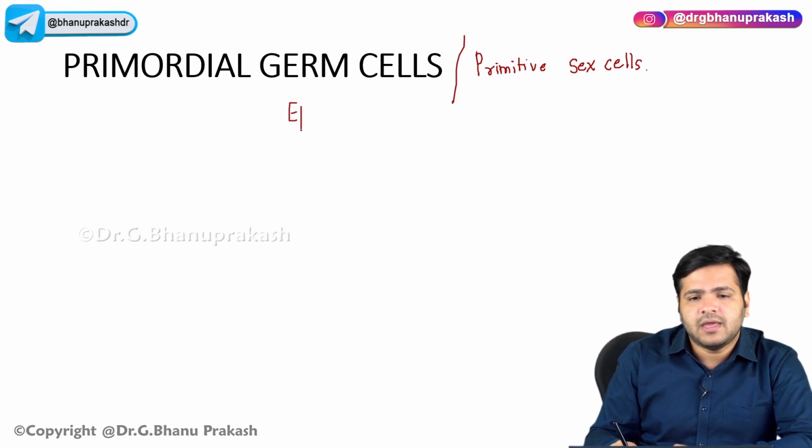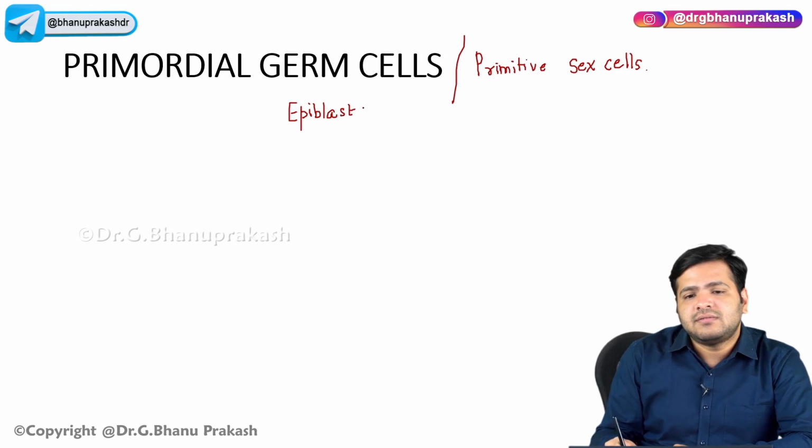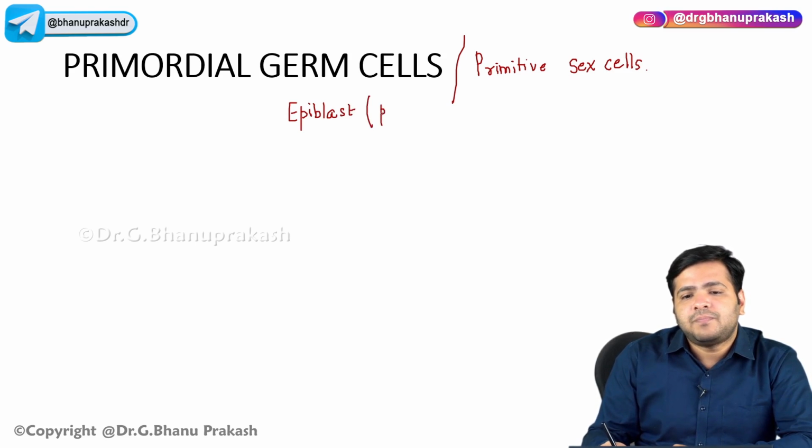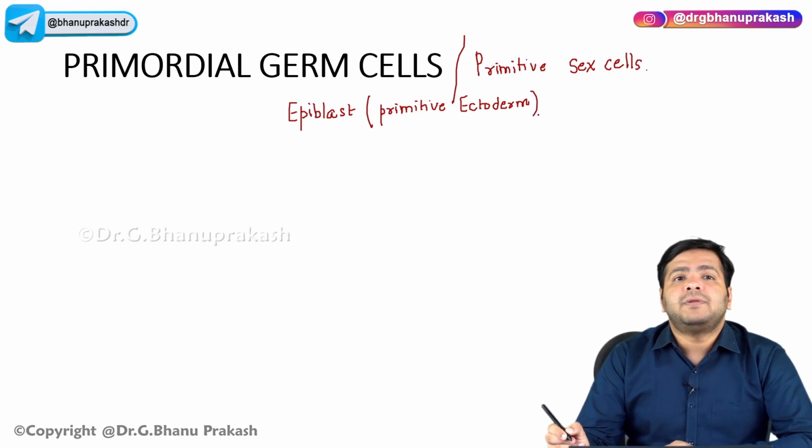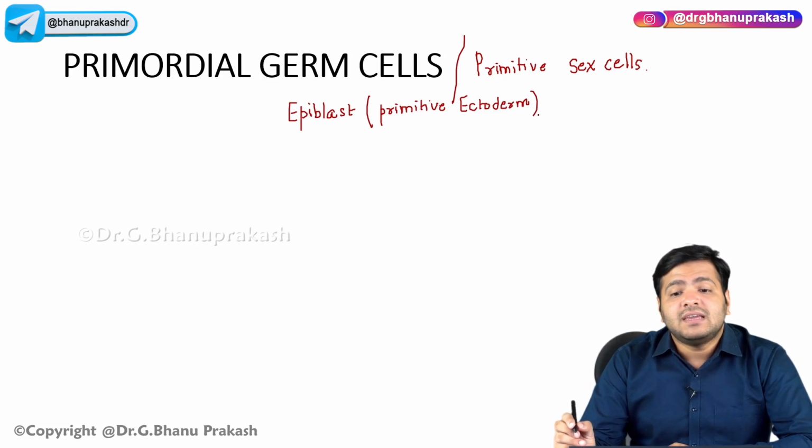Now what is this epiblast? Epiblast, it is also known as the primitive ectoderm. Now primitive ectoderm means it will form the ectoderm later on, but right now it is not the ectoderm, it is something which will form the ectoderm, right?